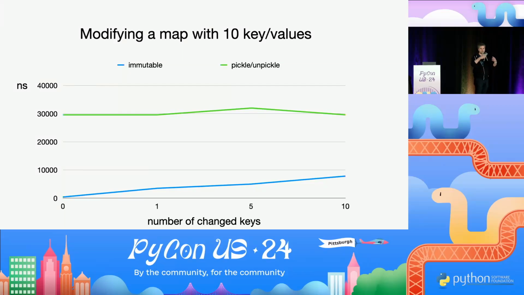Even when we are rewriting the whole collection, even if we are modifying everything, so our tree is a new tree essentially on the background, and we have to copy the whole thing, copying is still faster than going through all of the overhead of Pickle.